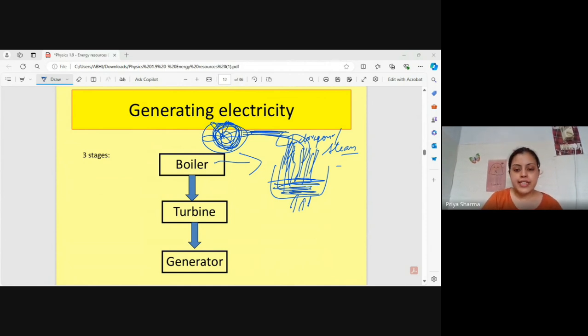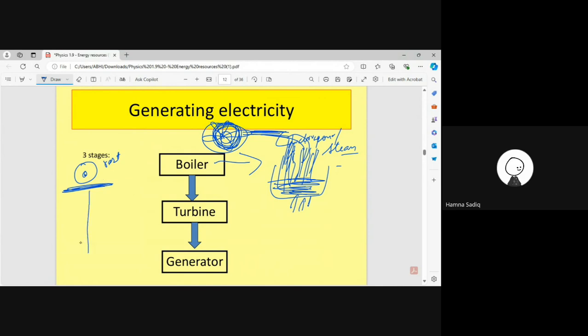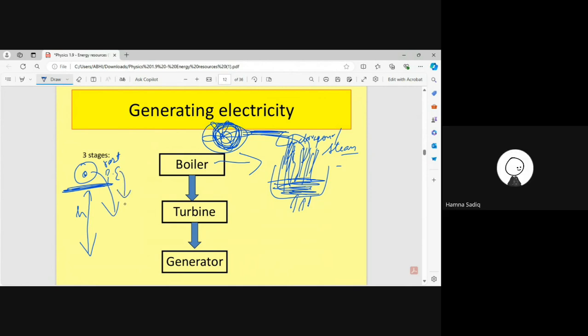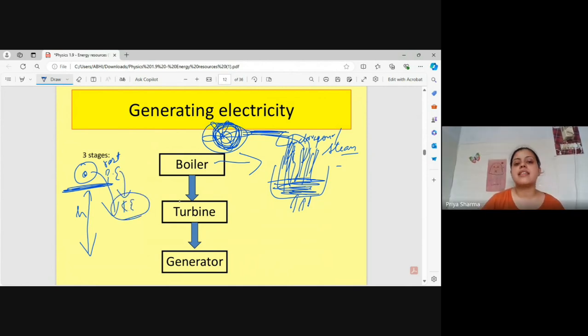Suppose I tell you this example also. There is a ball at some height. Now this ball, when it is at height and at rest, which energy does it have? Potential energy, very good, gravitational potential energy. Now, when it starts falling, what will happen to this potential energy? It will transfer to kinetic energy. So a similar thing is happening over here.